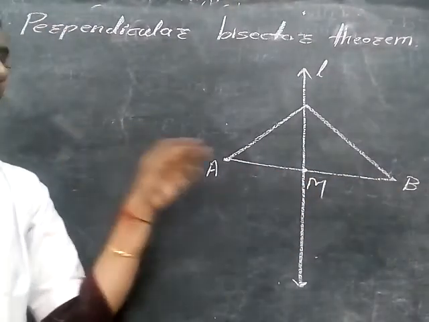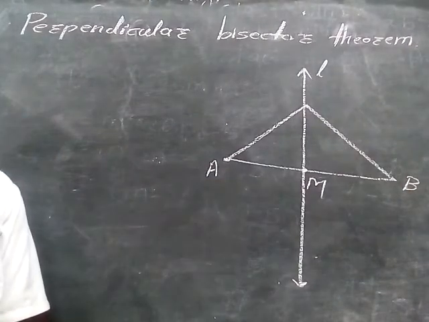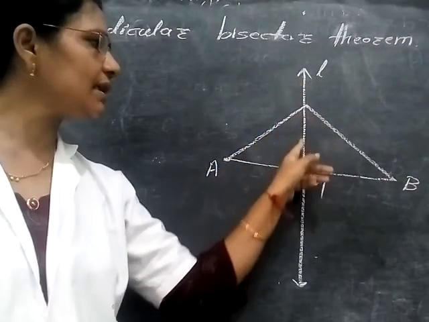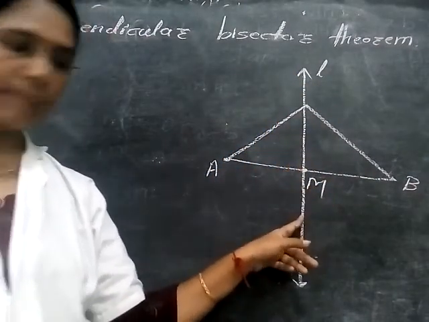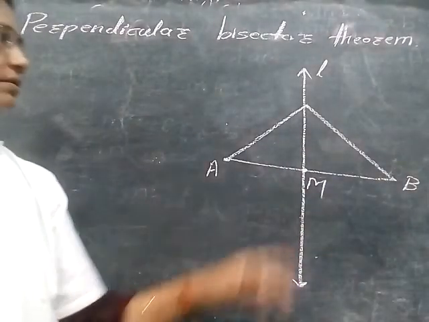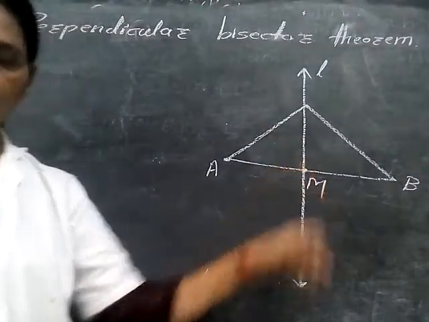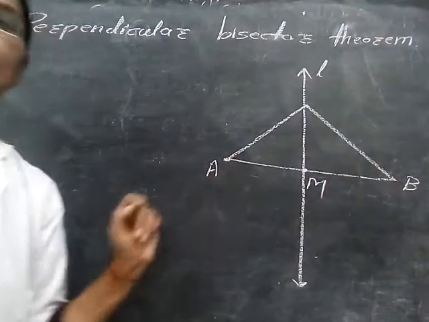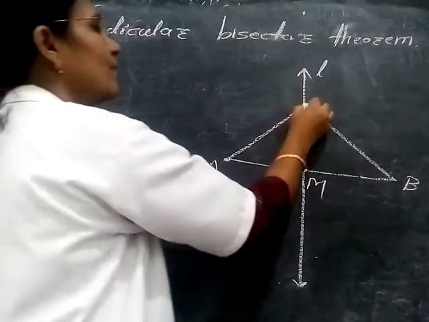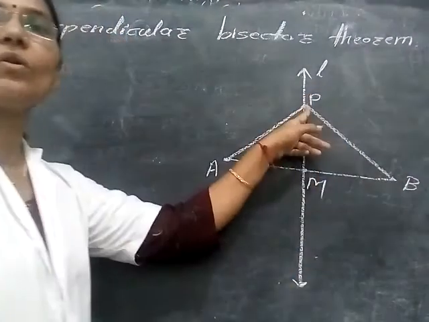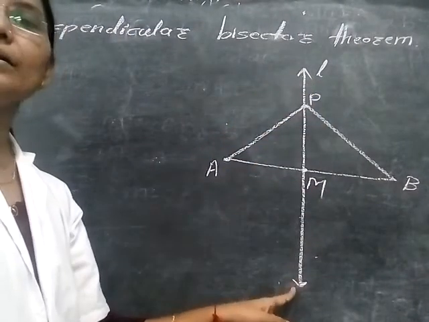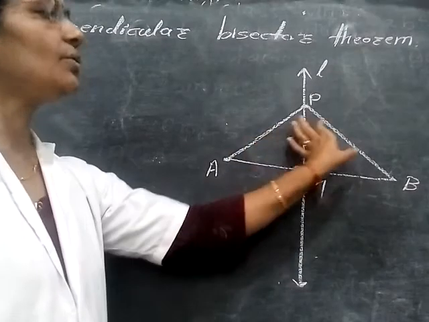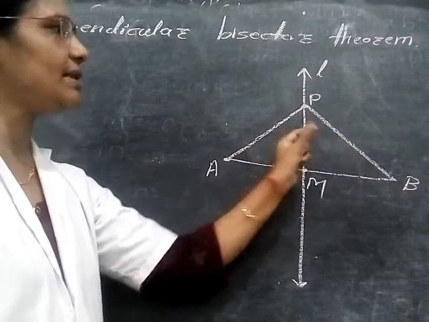And now the statement is that every point on the perpendicular bisector of a segment, each and every point on this bisector, is equidistant from the end points of the segment. Let us consider P is any point on this perpendicular bisector, and we have to prove that AP is equal to PB.